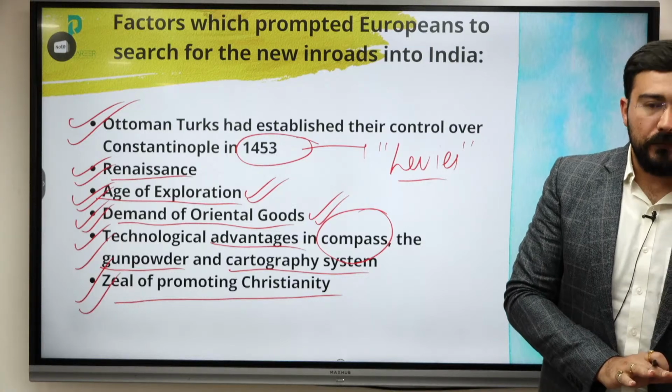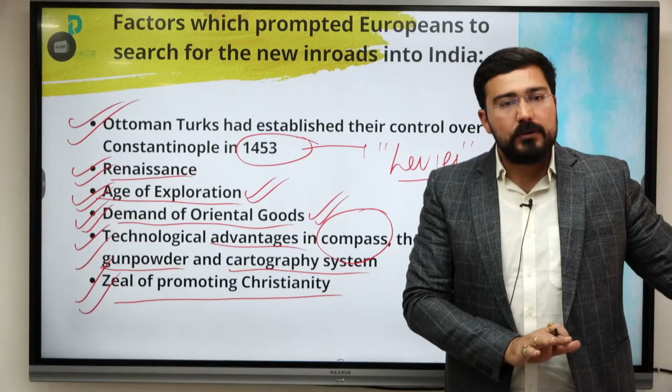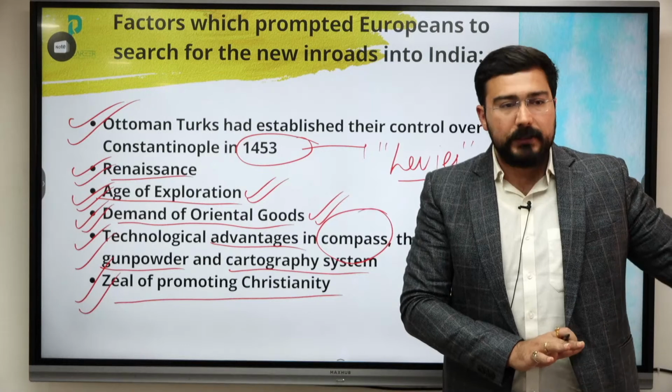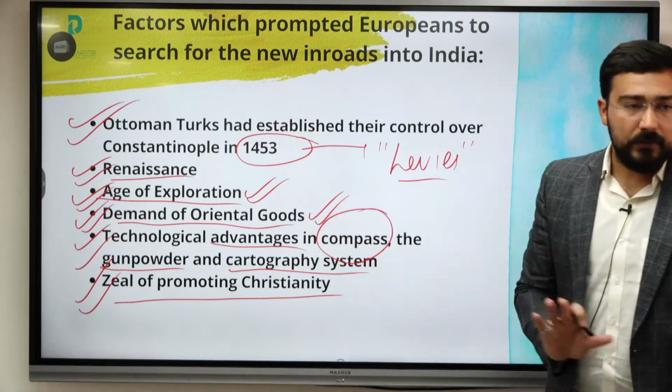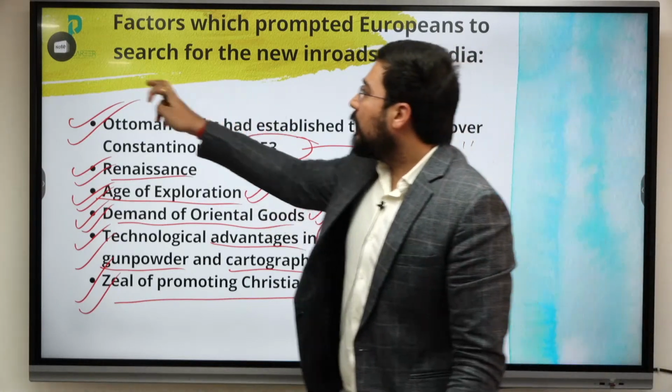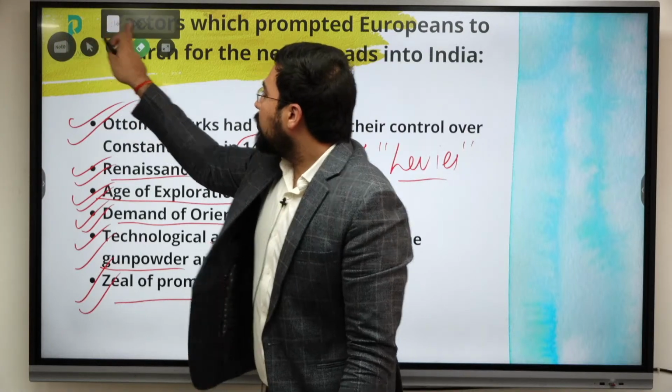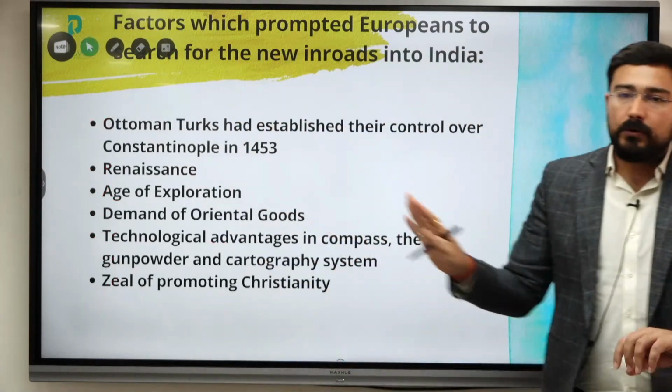Is it clear to all of you? Similar things are in the handouts. We'll discuss that later on. We'll talk in a bit more detail about who was involved in what and how. What are the important events with respect to that? So I hope these factors are clear to everyone.